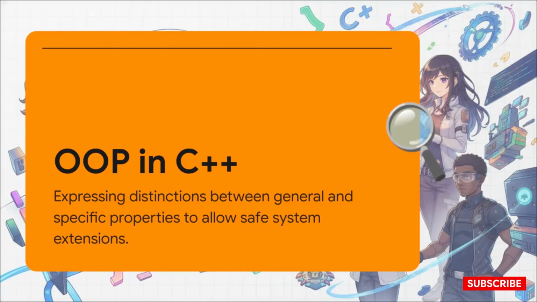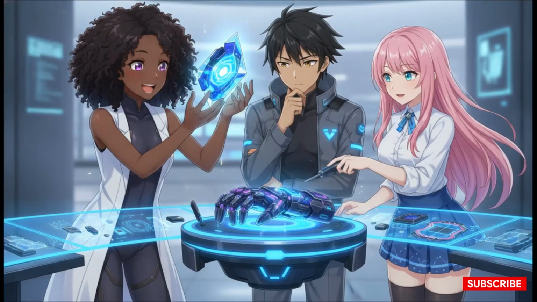Take his famous 1986 paper titled "What Is Object-Oriented Programming?" Here, Stroustrup clearly defined object-oriented programming for the C++ world. He described it as expressing the distinction between general properties, like the generic concept of a shape, and specific properties, like a circle. By using inheritance and virtual functions, C++ let developers extend software systems safely without having to constantly rip up and rewrite the existing core code. A real game changer.